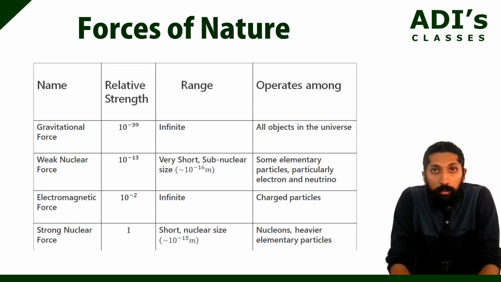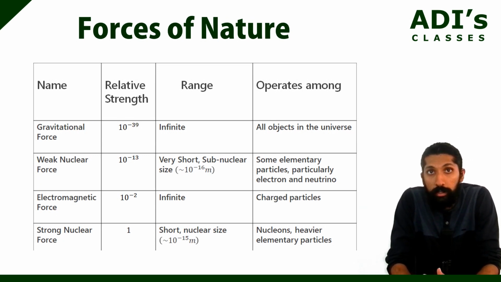Now when you look at the comparison, suppose you take gravitational force as, let's say, 1 Newton, or take it as 1. If this is 1, then electrostatic force is about 10 to the power of 36 times as strong as gravitational force. And strong nuclear force is 10 to the power of 38.